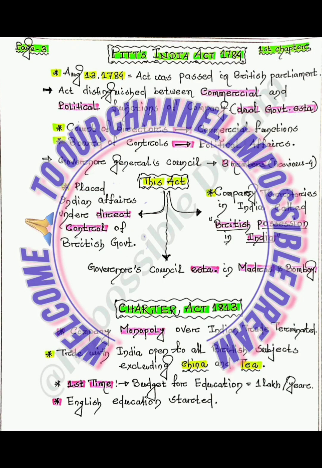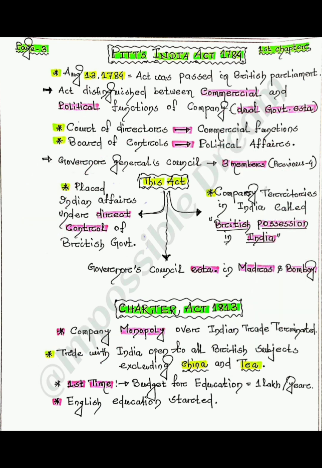In the last video, we got to know about the Pitt's India Act 1784. In this video, we'll get to know about the Charter Act of 1813. To overcome the grey points of Pitt's India Act 1784, the Charter Act was then issued. It was passed for the EIC for renewal of the next 20 years' monopoly.